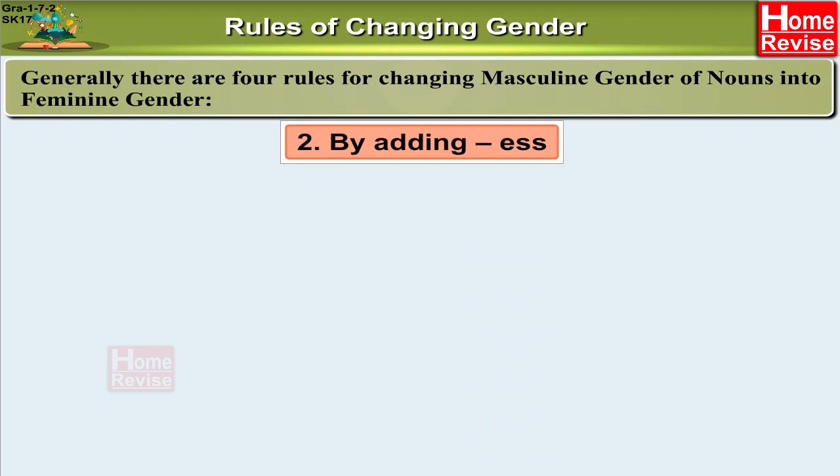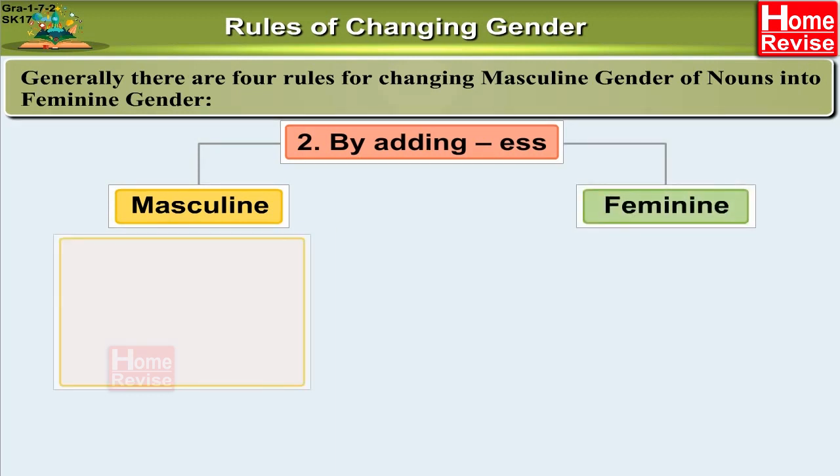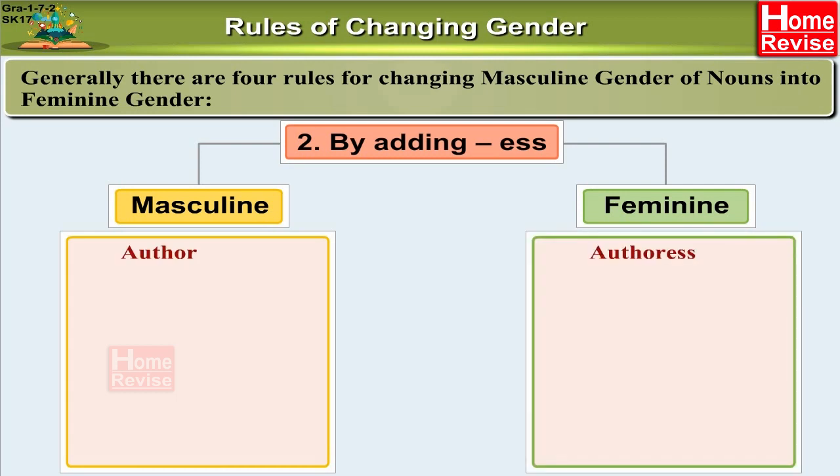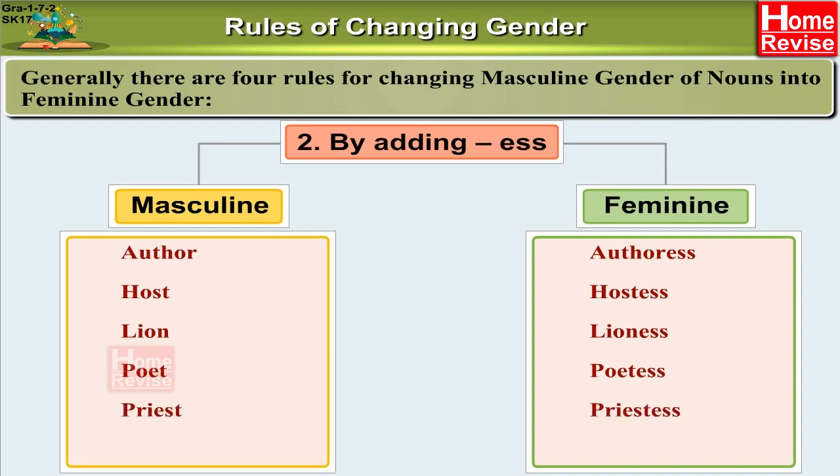2. By adding ess. Adding ess to the masculine makes it feminine. Author, authoress. Host, hostess. Lion, lioness. Poet, poetess. Priest, priestess. Steward, stewardess.